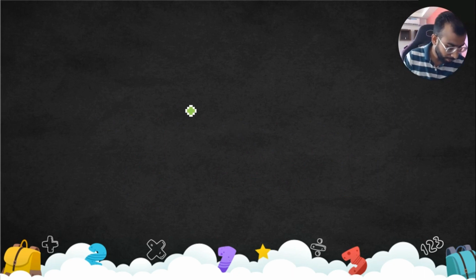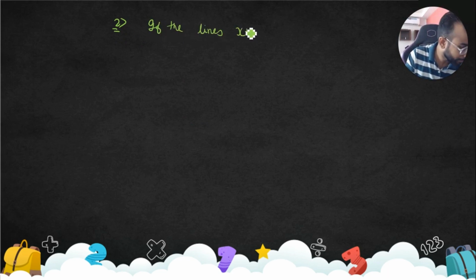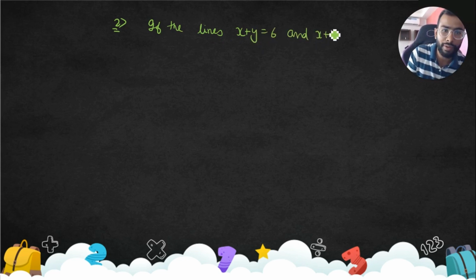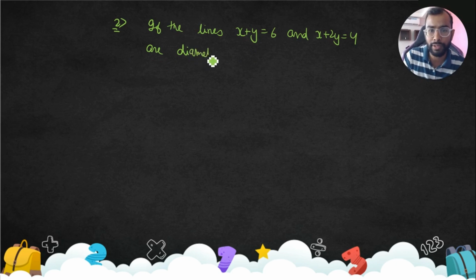A circle has infinite diameters, you know that. Let's see one good question, the second question of our class right now. If the lines x plus y equal to 6 and 2x plus y equal to 4. I have not written the question beforehand, so that as I write it you are also imagining it along with me, and we can understand. I will tell you a few important things about how to solve it.